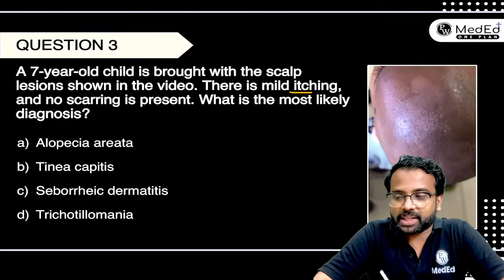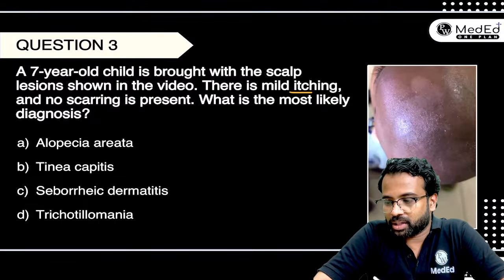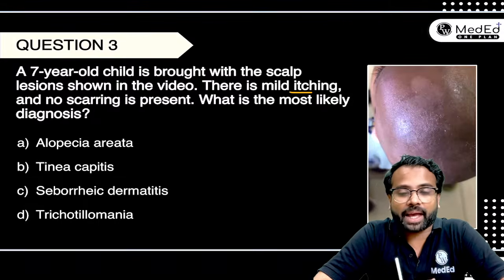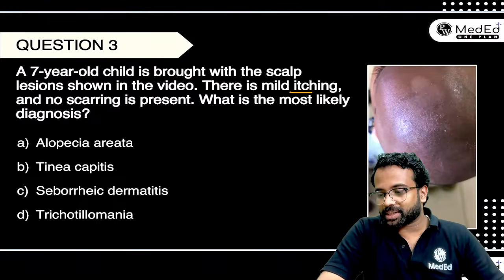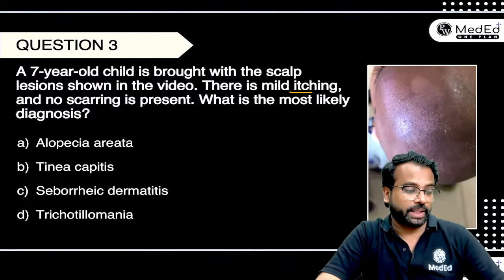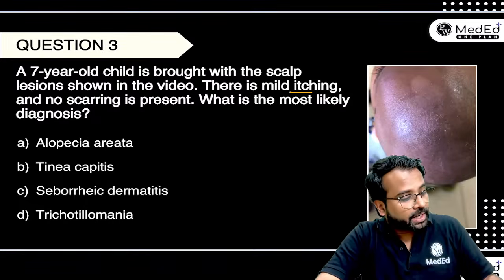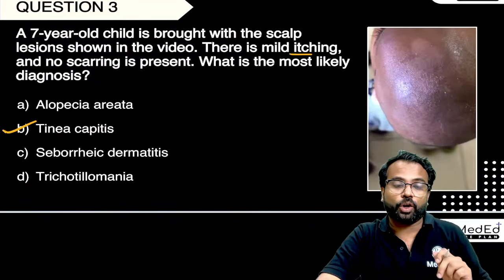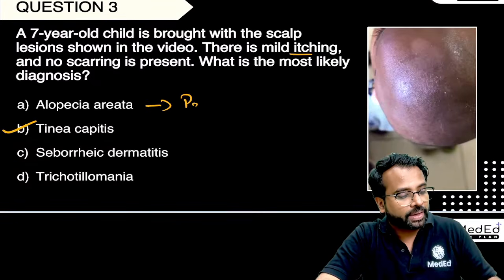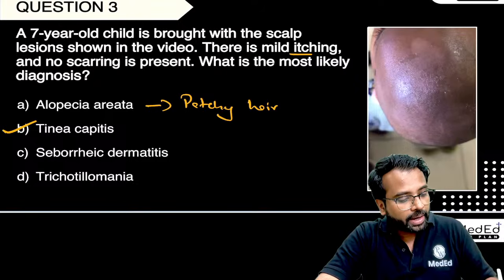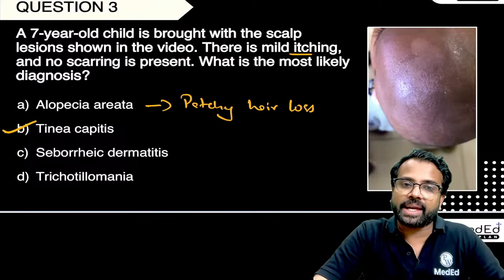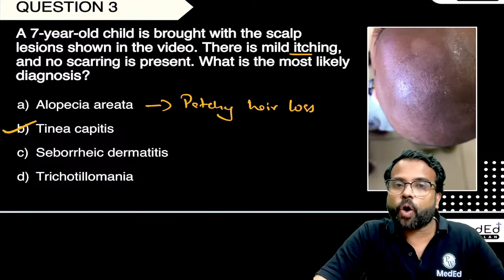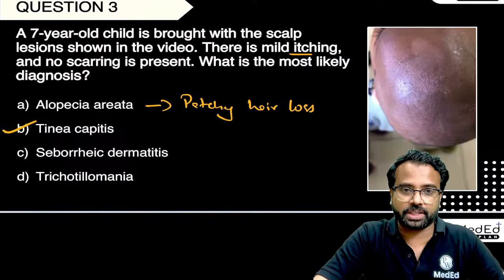So what do you think is the right answer here? I'm just giving you some time for you to answer in the chat box. Shreyas says it is going to be tinea capitis. How many of you agree with Shreyas? So is it tinea capitis? Absolutely. So that is going to be the right answer here, right? Because in case the child had alopecia areata, the child would be having some patchy hair loss. And alopecia areata in a child is very unlikely because it is an autoimmune disease. The common age group would be somewhere around 40 years of age, right?